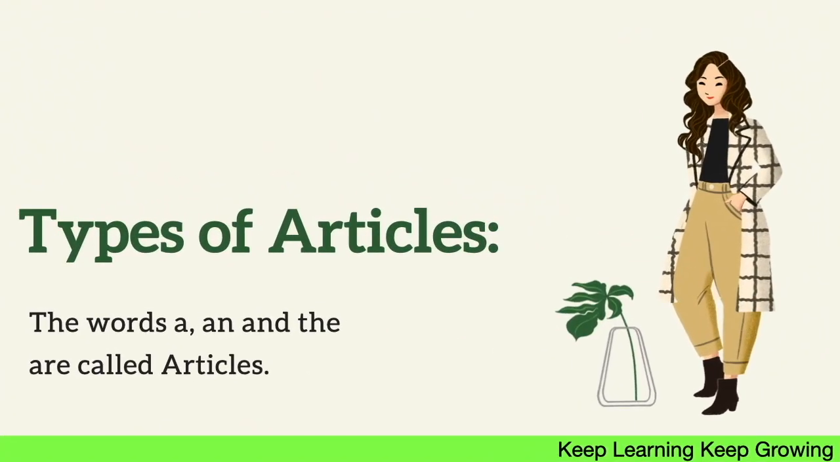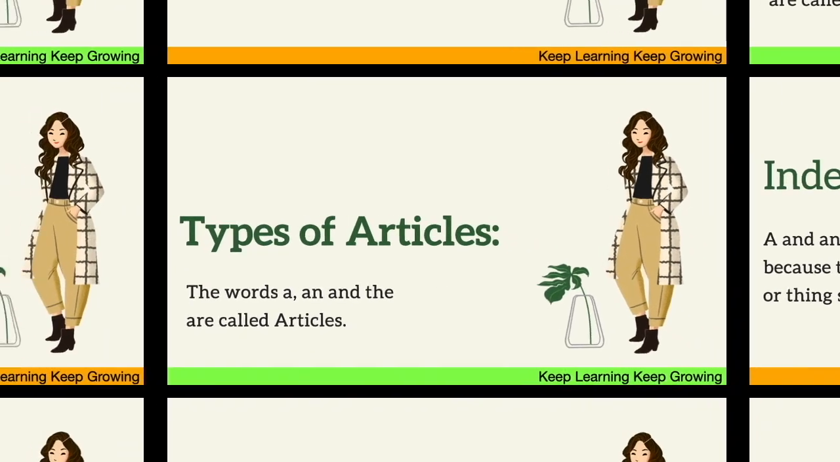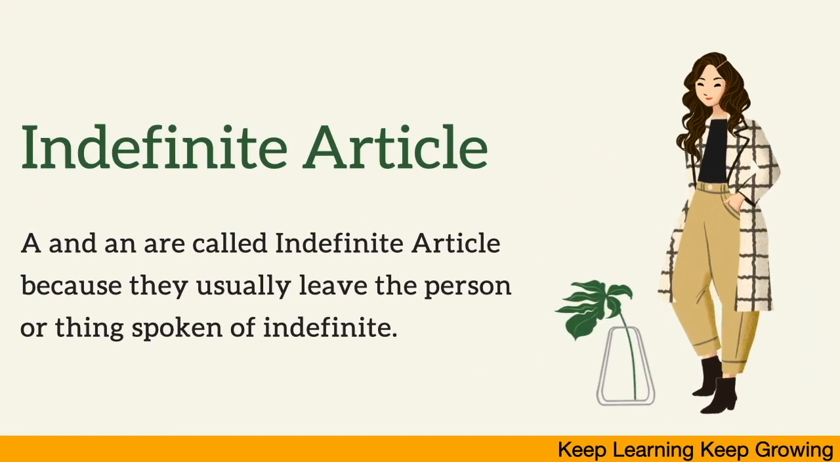Now moving on to the third slide. See, types of articles are given. The words a, an, and the are the three articles. We generally know this. Now, articles are of two types. First one is the definite article and the second is the indefinite article. Now, moving on to the next slide, we are starting first with the indefinite article.